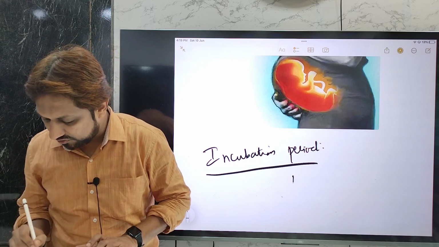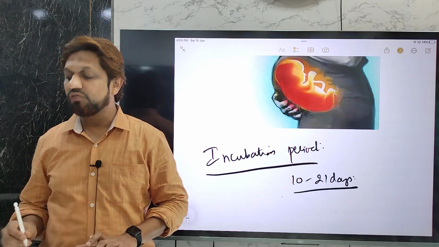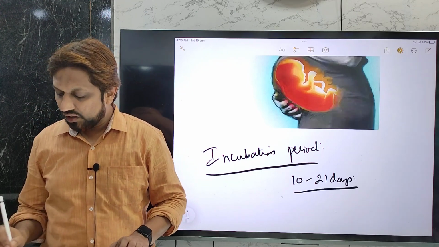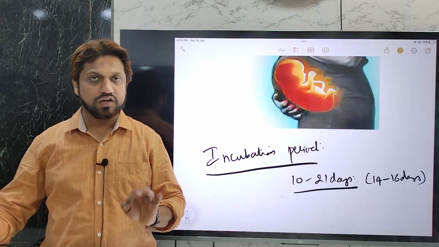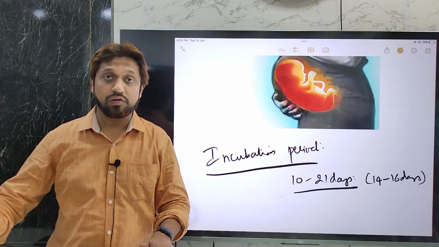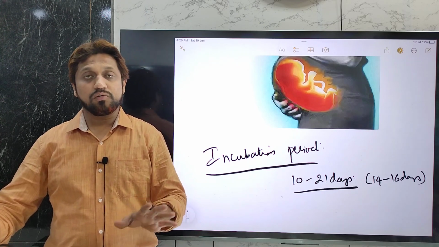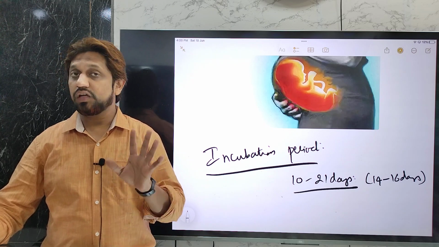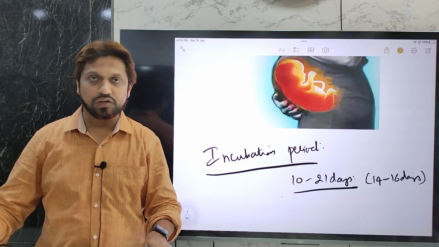On average it is around 10 to 21 days. So the incubation period is around 10 to 21 days, and averages from 14 to 16 days. That is, after the entry of the virus, it will take about 14 to 16 days for the appearance of the rash. During the incubation period the person is infected, that is 1 to 2 days before the appearance of the rash and 4 to 5 days after the appearance of the rash.